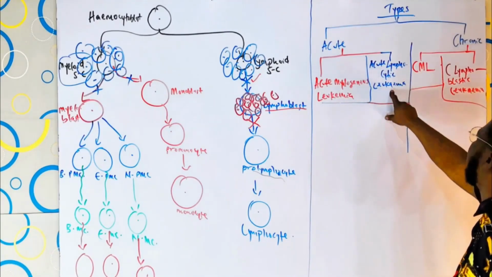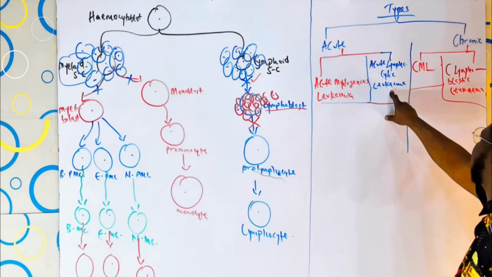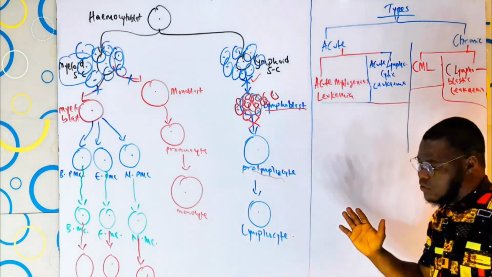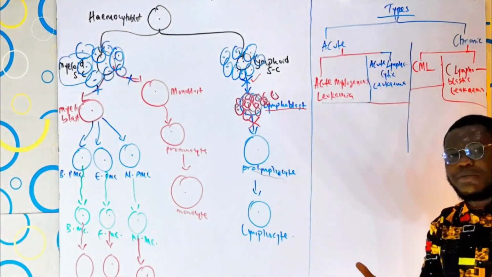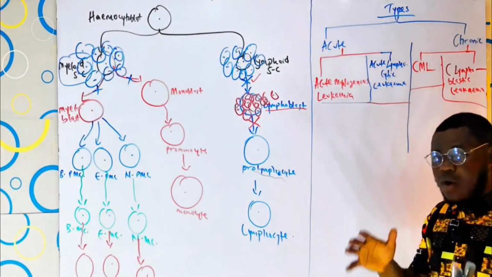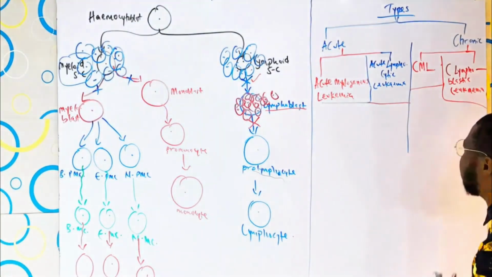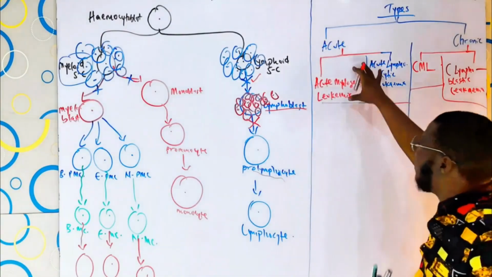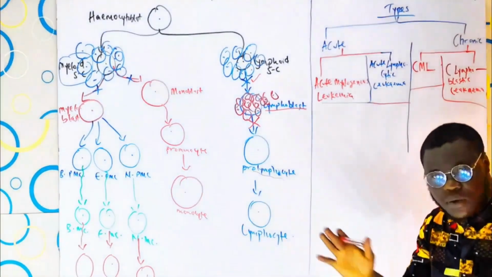Excuse me, guys, this is wrong. I made a mistake right here, and I will teach you the trick for correcting it, so you don't make the same mistake. I know for sure that we have myelogenous leukemia, both acute and chronic.